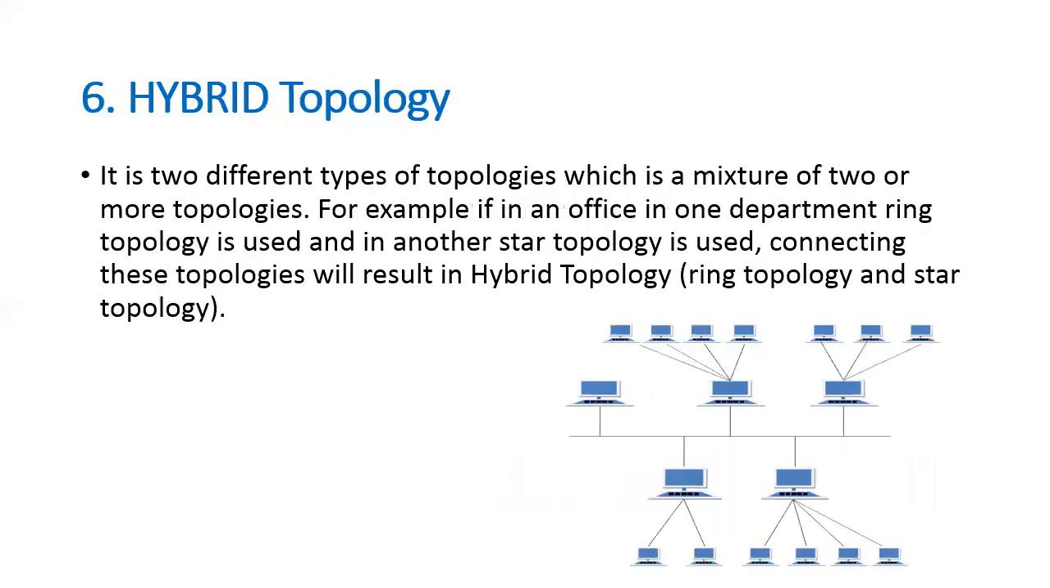Last is hybrid topology. It is a mix of two or more different types of topologies. For example, if in one department ring topology is used and in another department star topology is used, connecting these topologies will result in hybrid topology. Ring topology and star topology are part of the hybrid topology. Features of hybrid topology: it is a combination of two or more topologies, and inherits the advantages and disadvantages of the topologies included.